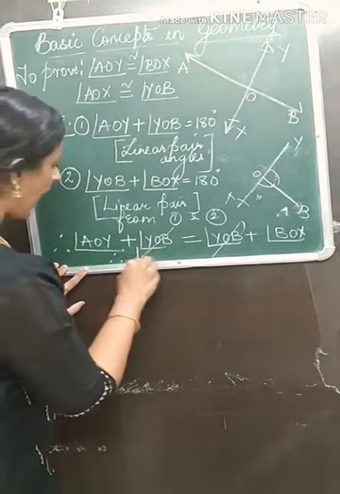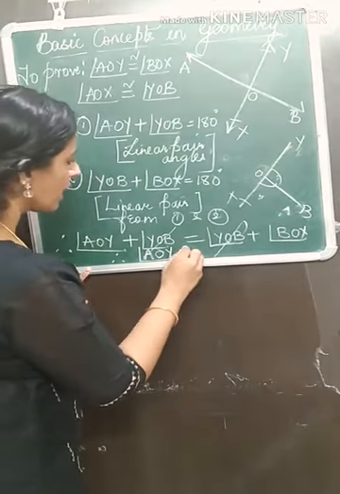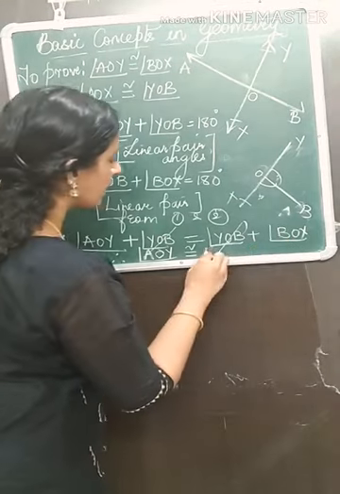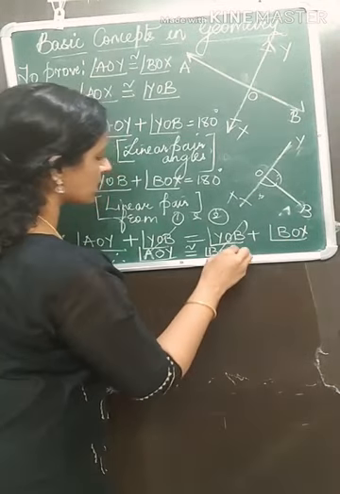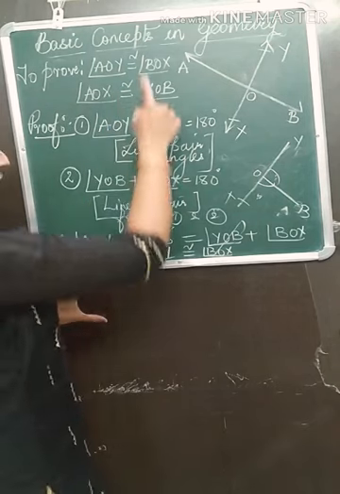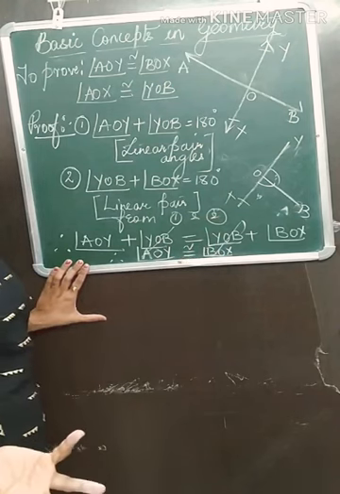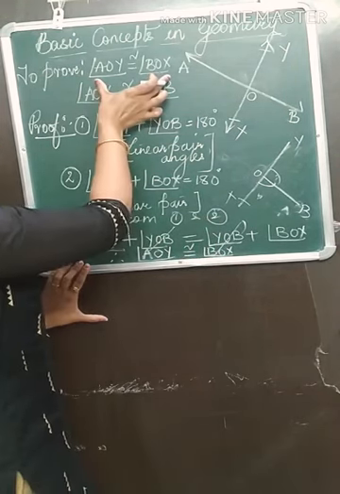Therefore, what is remaining now? Angle AOY congruent to angle BOX. Just check what you wanted to prove. AOY congruent to BOX. You got it? Okay, we needed to prove this.